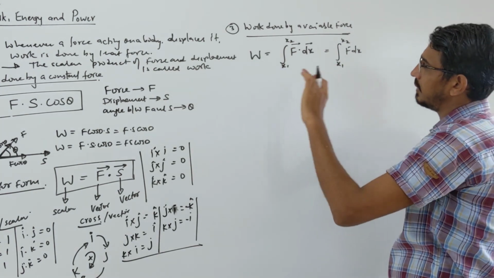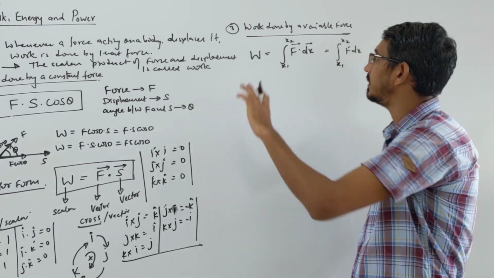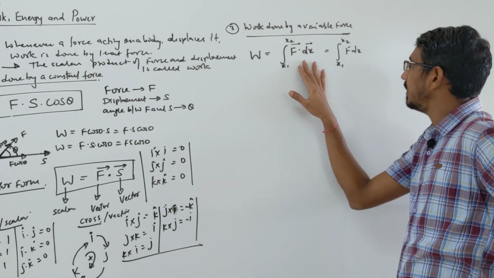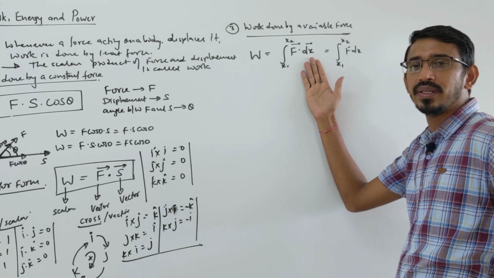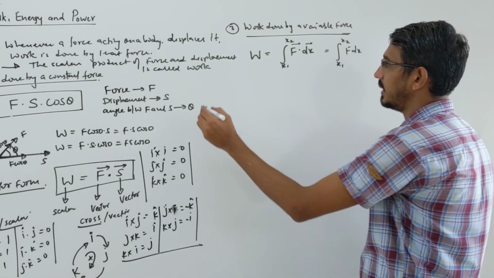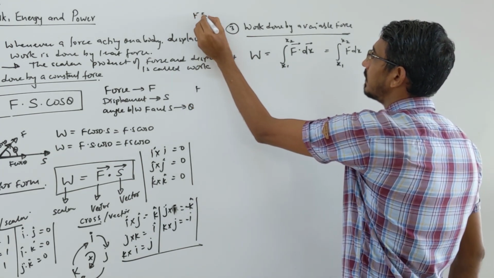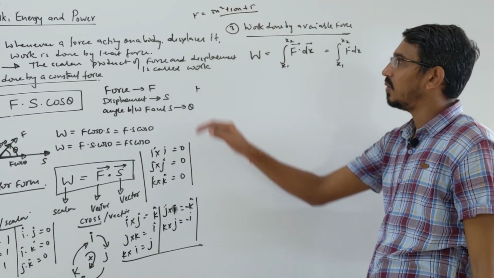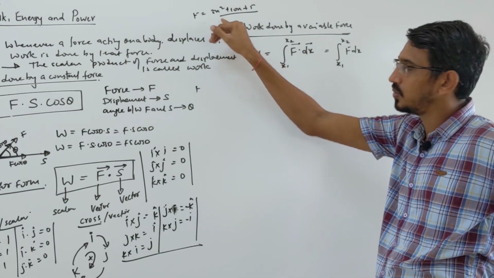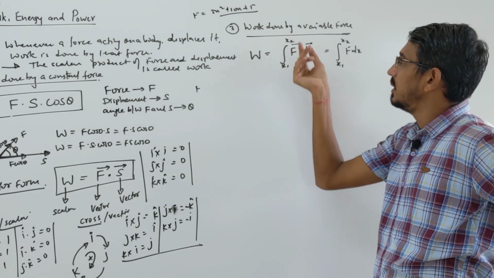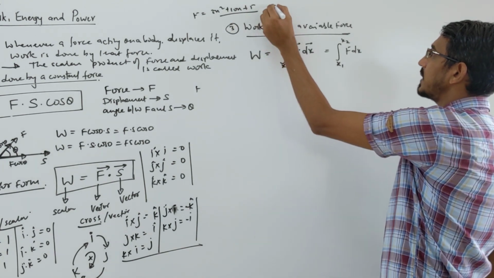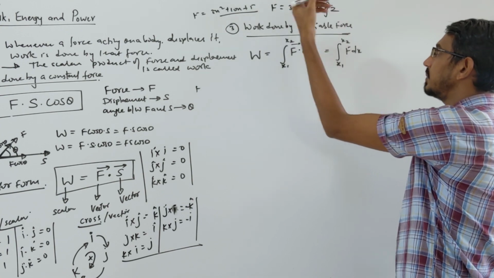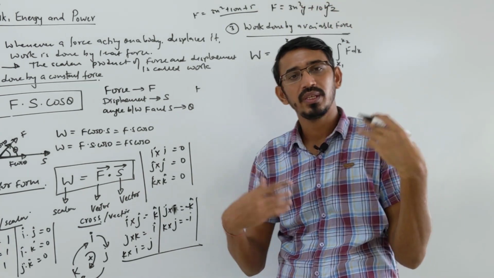This understanding is important. Again, in variable force they can ask in two ways, and you will write it like this. If only one coordinate is given, suppose the force is given by 3x square plus 10x plus 5, something like that, right? Now this is given. So force varies along the X direction alone. So this much is the only answer, right? But suppose x and y and z are given, like 3x square y plus 10 y square z, something, right? 2 variables, 3 variables, all these are given.